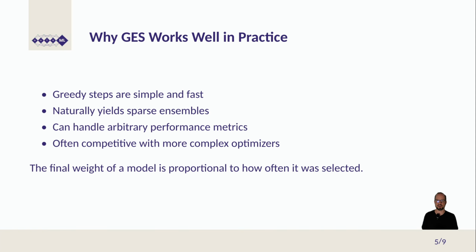So we can also handle metrics that are not differentiable, such as the area under the curve, which is really hard to actually approximate by a linear model, for example, or even by more advanced things like a neural network. And greedy ensemble selection is often competitive with more complex optimization schemes for ensembles.